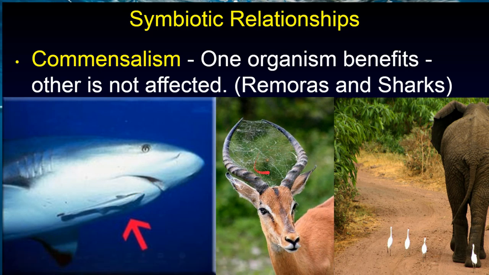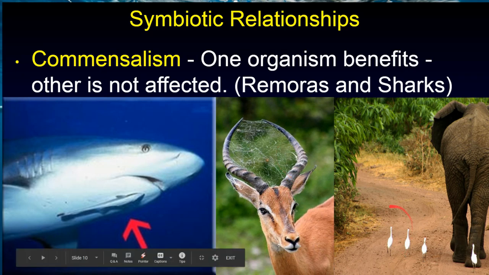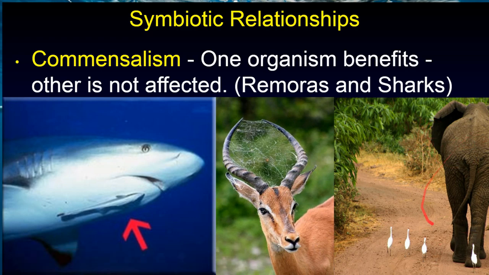That's pretty cool. And then you've got the spider living between the horns, catching tons of bugs. He's not affected at all. And you've got these birds here: when the elephant walks through the grass, it kicks up grasshoppers and other insects, not purposely, because they all get scared. And so these little birds eat them, and the elephant's not affected at all.